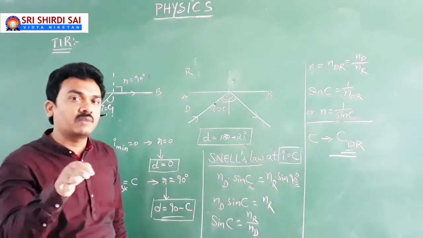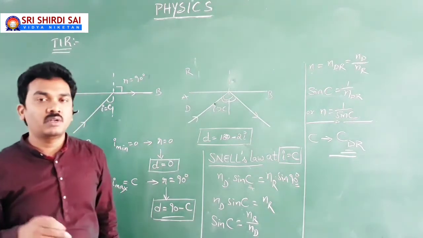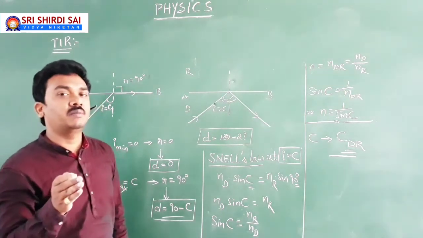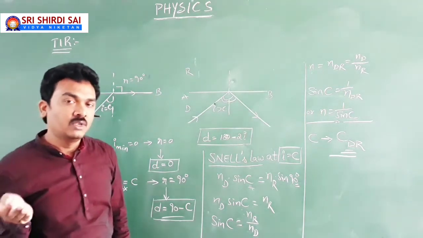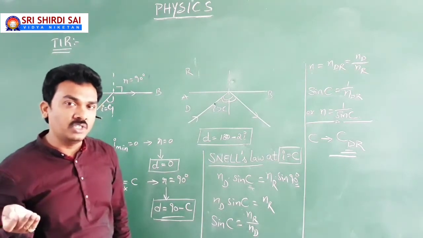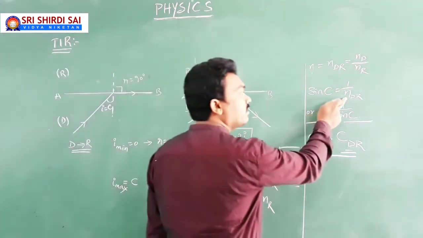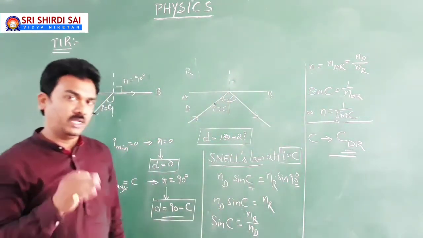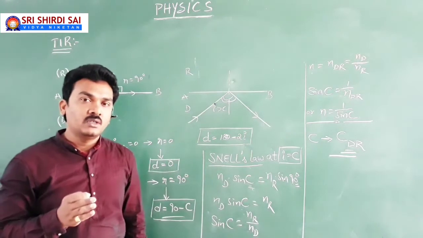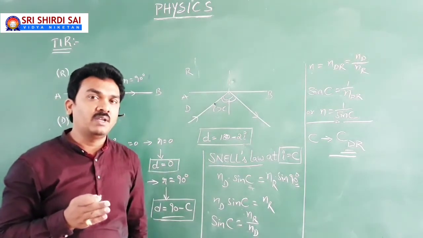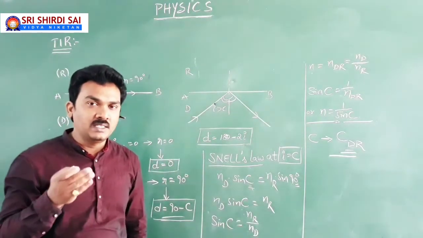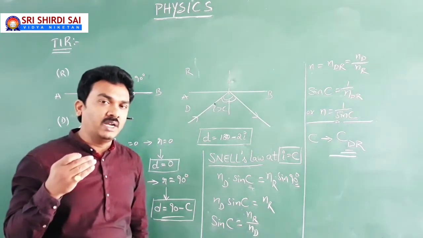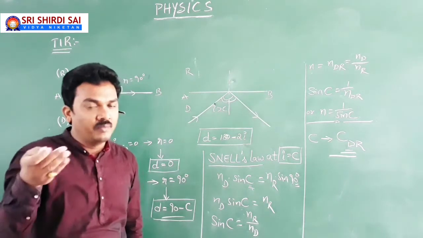N is a relative refractive index. It is not the absolute refractive index of denser medium. It is a relative refractive index of a denser medium with respect to rarer medium. So if the rarer medium changes, automatically this relative refractive index changes, and automatically the critical angle of incidence changes. For example, you are dealing with TIR when light is traveling from glass to air. Glass is a denser medium, air is a rarer medium.